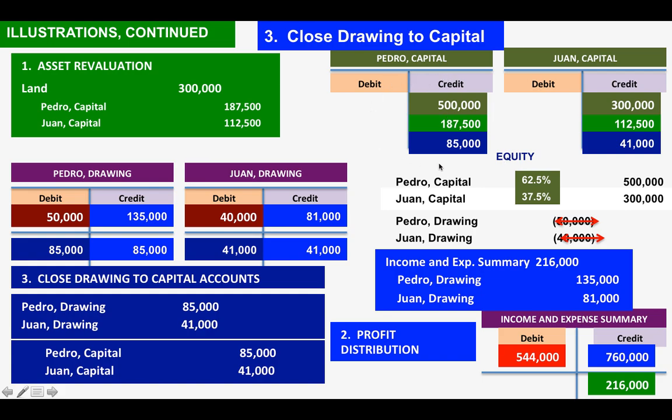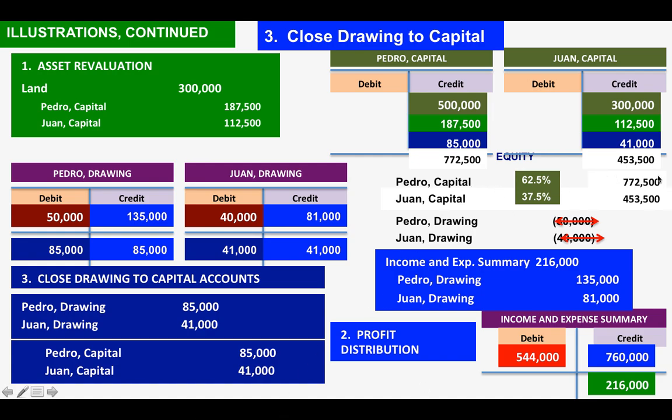So now, if we are going to get the balance of Pedro capital and Juan capital, Pedro will have 772,500, adding all of these three credits. And Juan capital will have 453,500. So in this case, the new capital balances of Pedro and Juan will be 772,500 and 453,500. Okay? Okay, class. Let us move on.